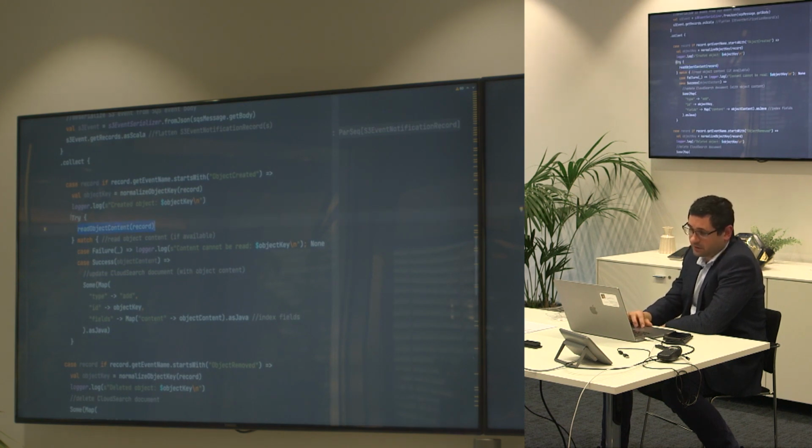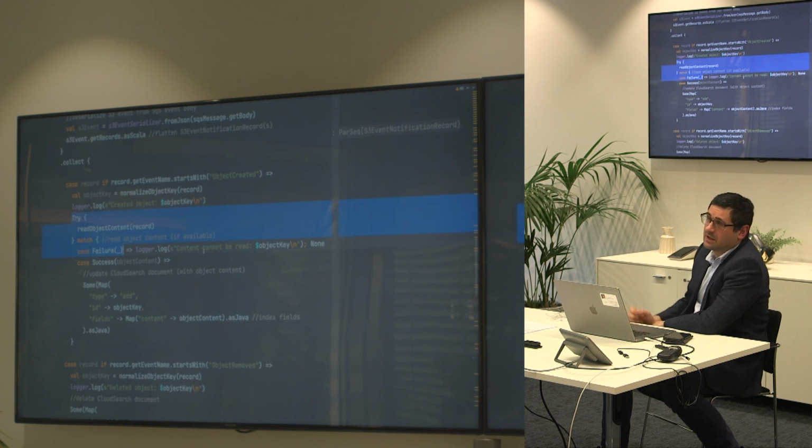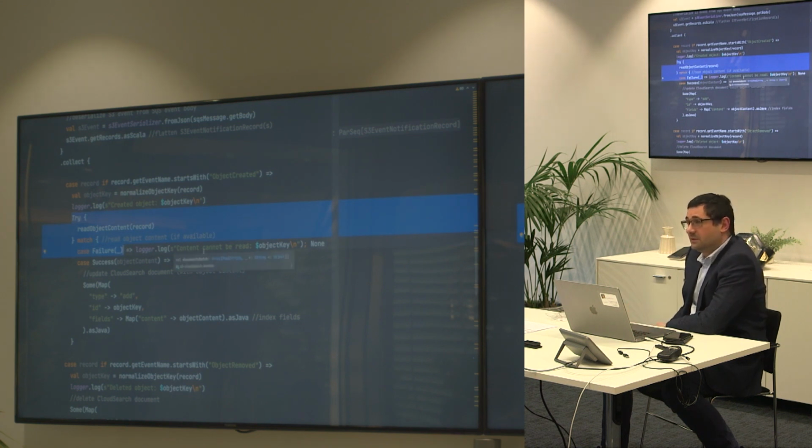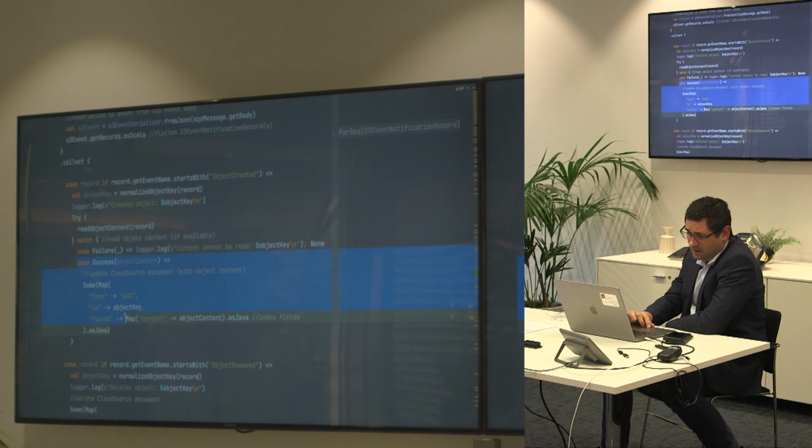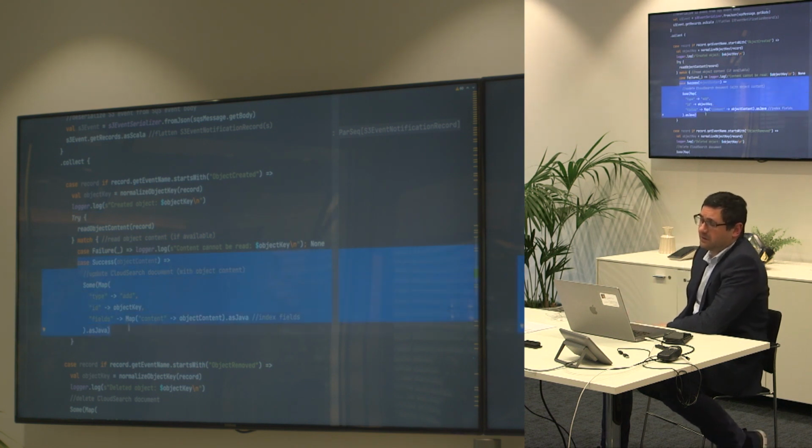Okay. There's also another structure here. I forgot to mention, it's about try catch. Events might be delayed. We might already move this object back. We have to kind of try it, skip it if it cannot be read. On the success, we're passing another structure.